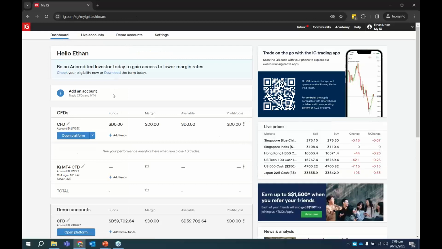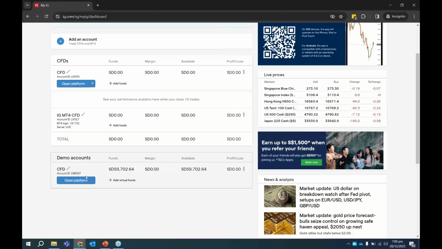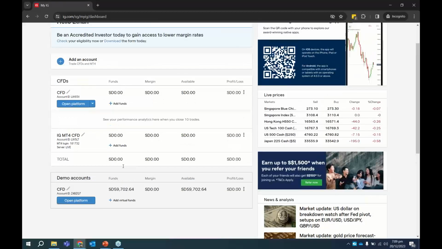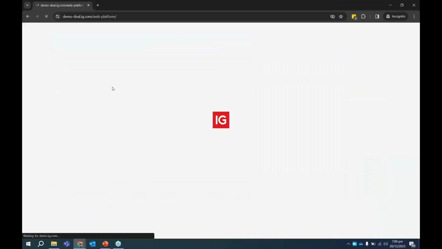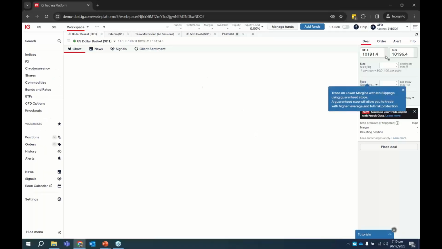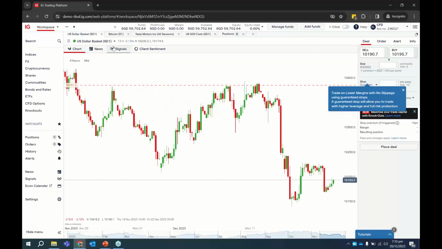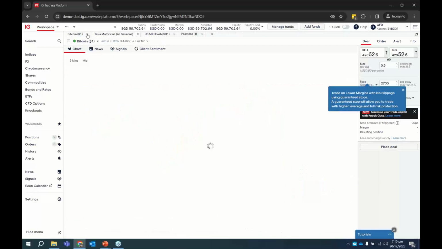To access the trading platform, you need to go back to this dashboard tab, and then click on the blue button here, open platform. Today I'll be doing it on the demo account. So I will go to my demo account, click on the open platform button, and it loads for a little bit, and you notice, okay, so this is the trading platform. Just let me close all these charts.